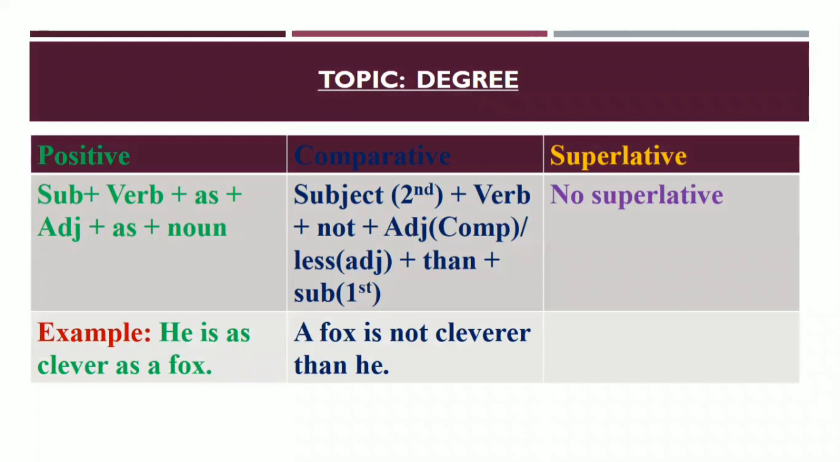Dear learners, here it is written second subject. So here look at the example. He is as clever as a fox. You know, fox, here a fox is a second subject. So it will be used in the beginning of the comparative degree. Okay, a fox. So I think you have understood, dear learners. Now we are going to learn another structure.